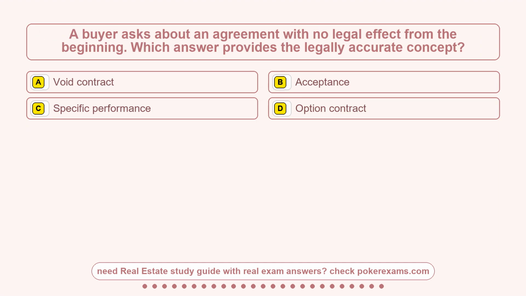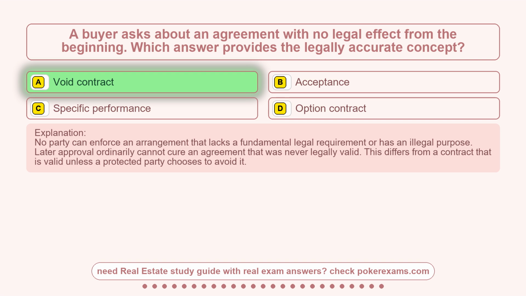Question 21. A buyer asks about an agreement with no legal effect from the beginning. Which answer provides the legally accurate concept? Option A, void contract. Option B, acceptance. Option C, specific performance. Option D, option contract. The correct answer is option A, void contract.